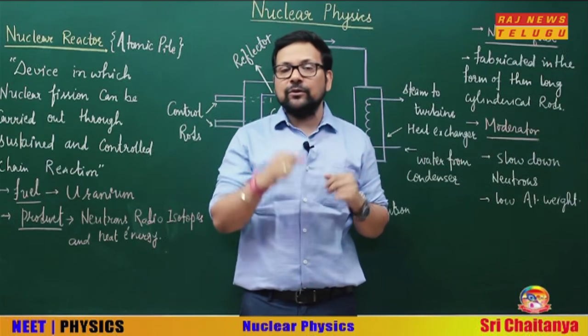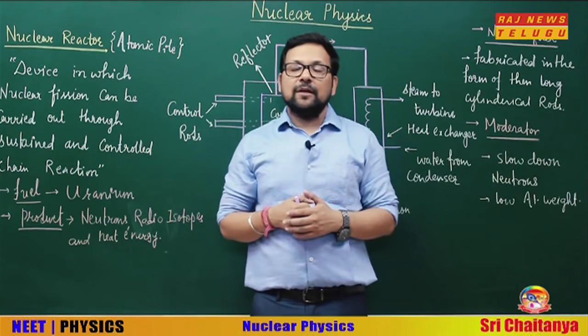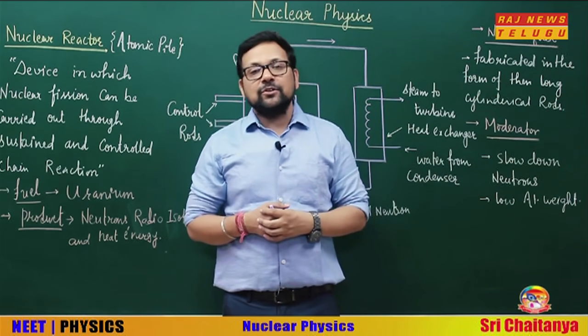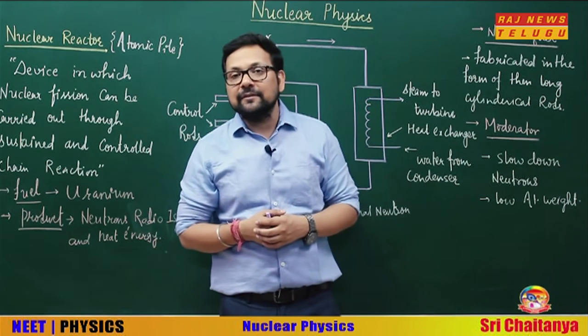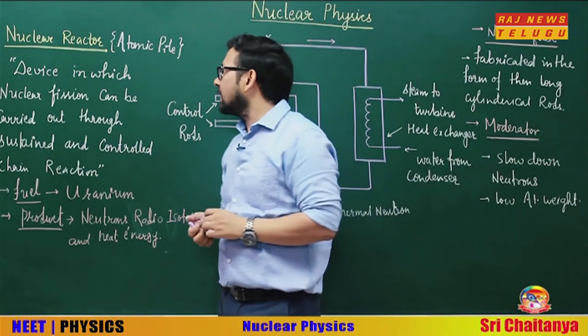But second, I told you, nuclear reactor, a controlled chain reaction. Today's topic is the nuclear reactor, in which what will happen? Controlled chain reaction. Let's see.